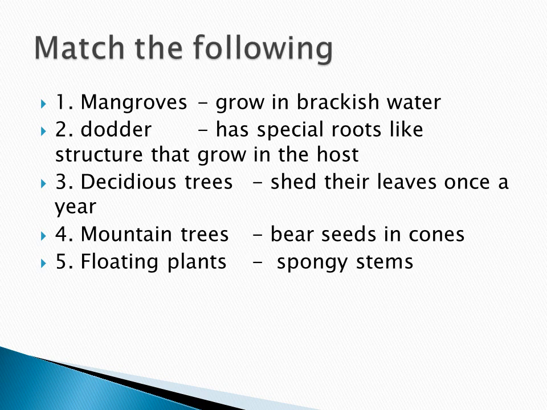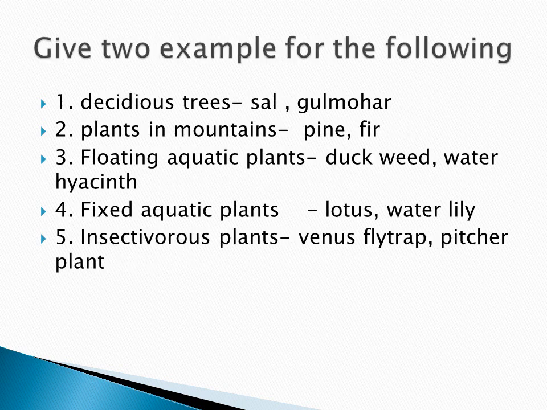Third one, deciduous trees. What are deciduous trees? They shed their leaves once a year. So where is it? It is in the fourth option. Then mountain trees bear seeds in cones. So mark the third option. Fifth one, floating plants. Floating plants have spongy stems. Have you marked it? Now come to the next one.